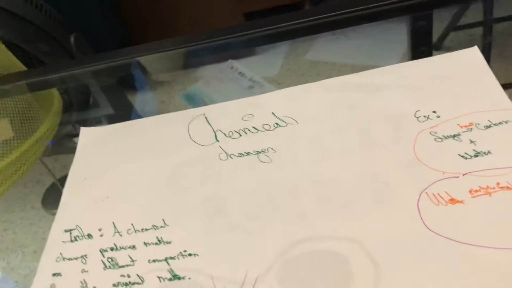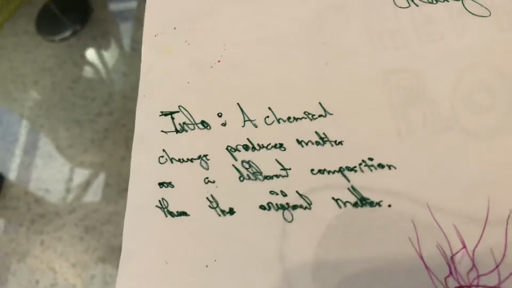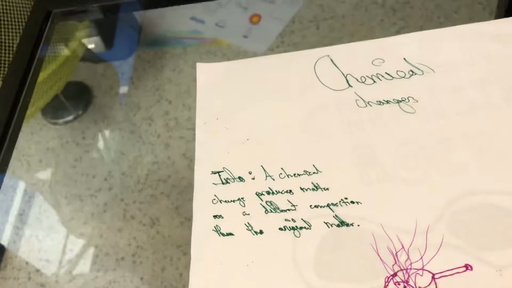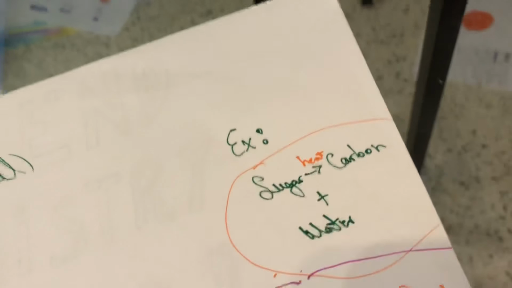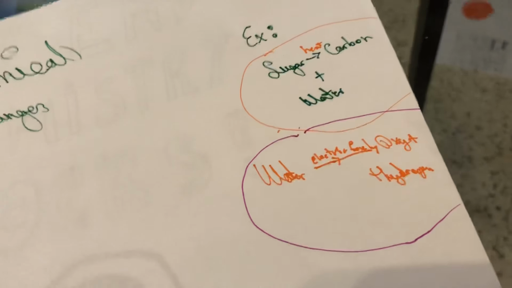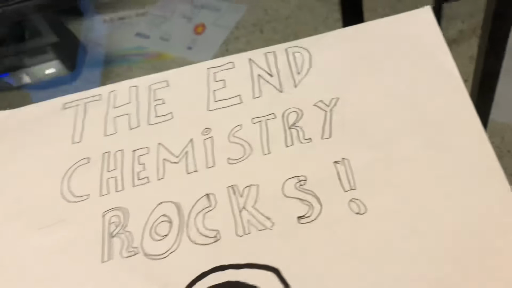Moving on. Chemical changes. A chemical change produces matter with a different composition than the original matter. As we can see here, sugar and water, if heated, turn into carbon. Pretty simple.